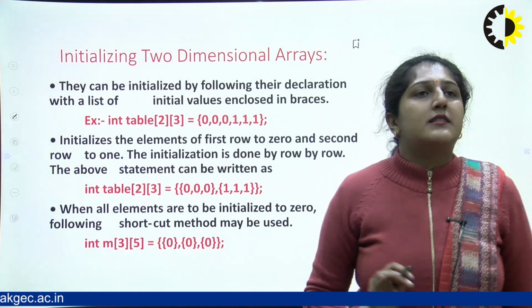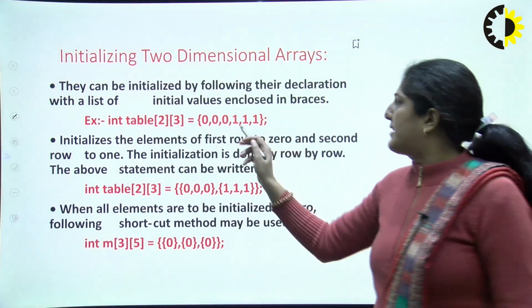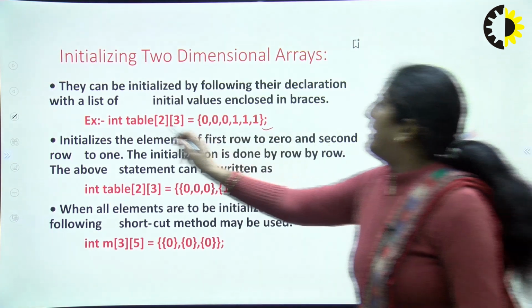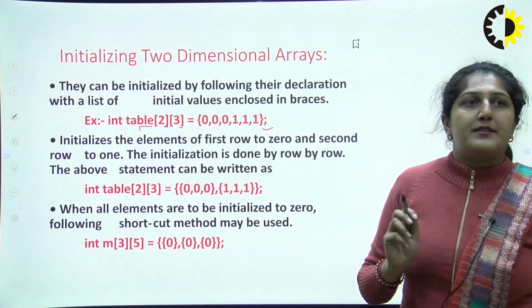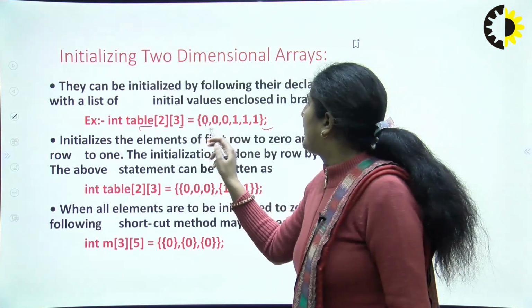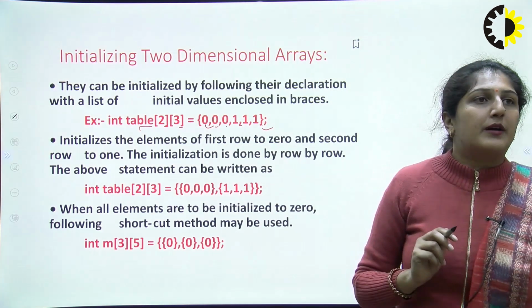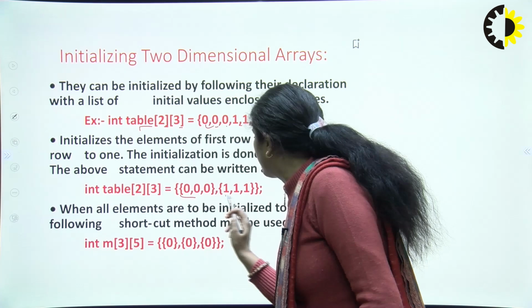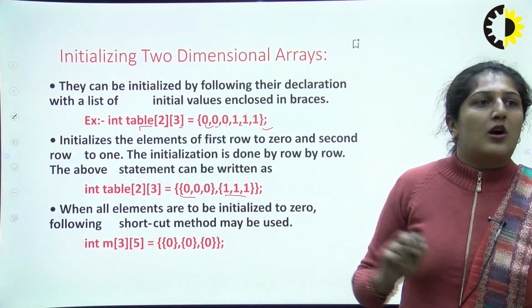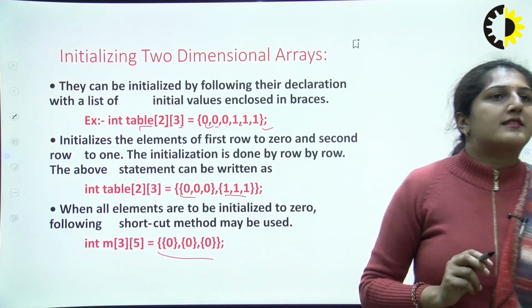Initializing the 2D array: like the 1D array we have done, we can initialize it like this also: int table[2][3], so there will be 6 elements: 1, 0, 0, 0, 1, 1, of size 2 into 3. Then like this also, 2 into 3, or like this also. There are 3 ways to initialize the 2D array.